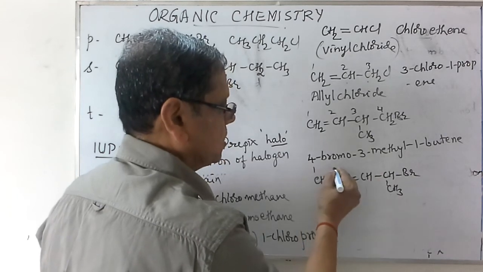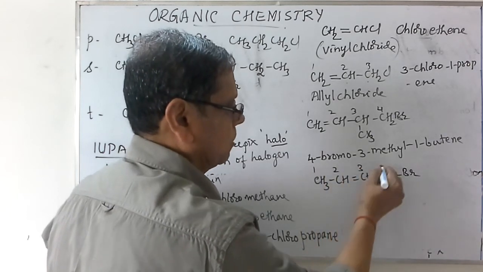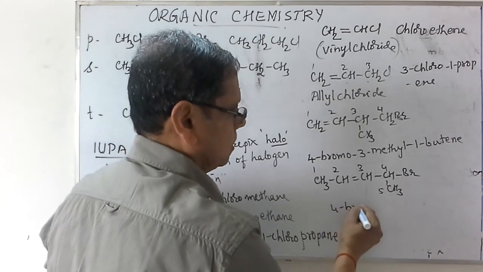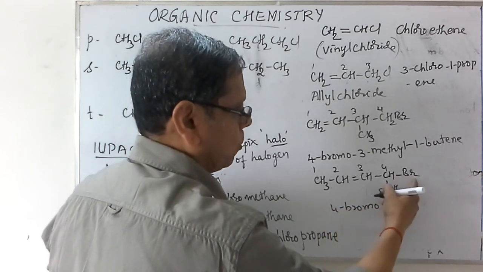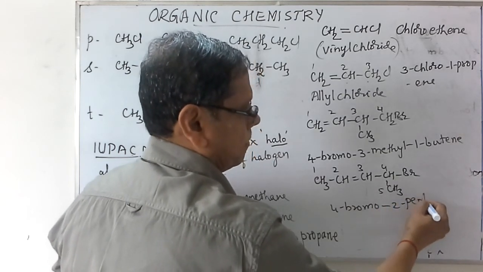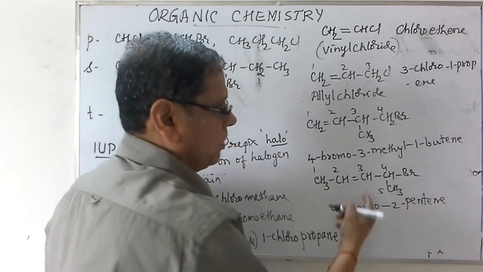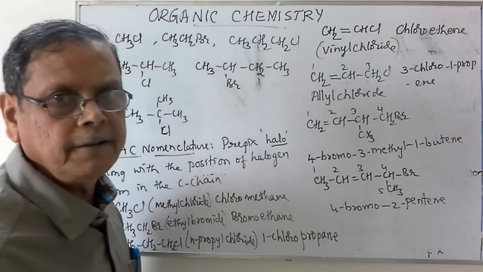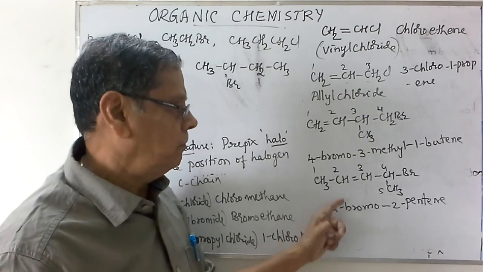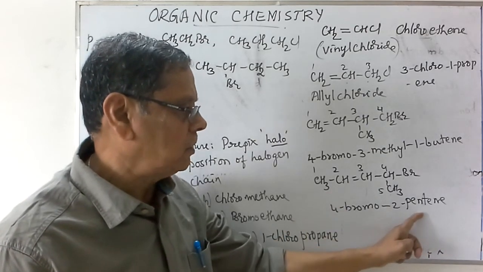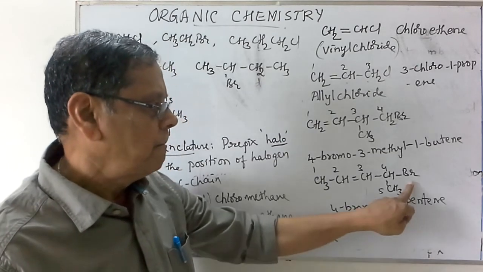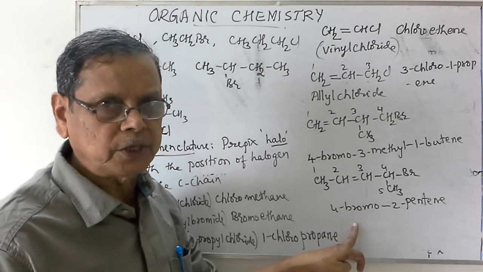So this gives the least number to the carbon carrying the functional group. So it is 4-bromo-2-pentene, because totally it is a 5 carbon chain. 2-pentene indicates the double bond at the second position, and the bromine atom at the fourth position.